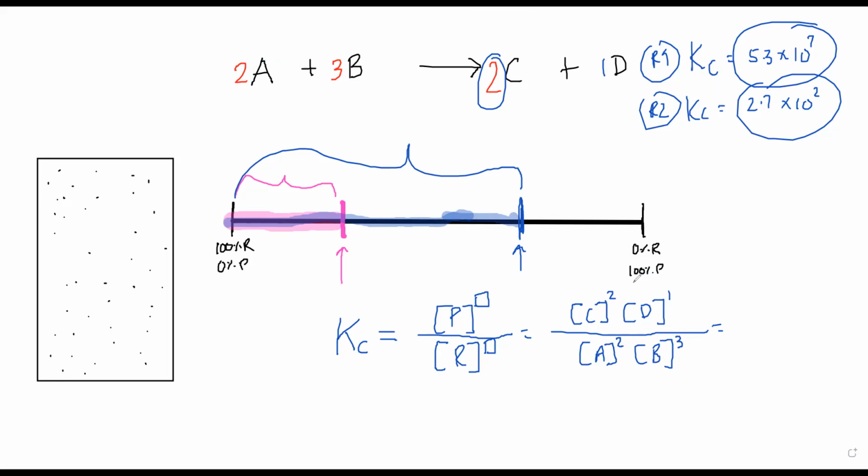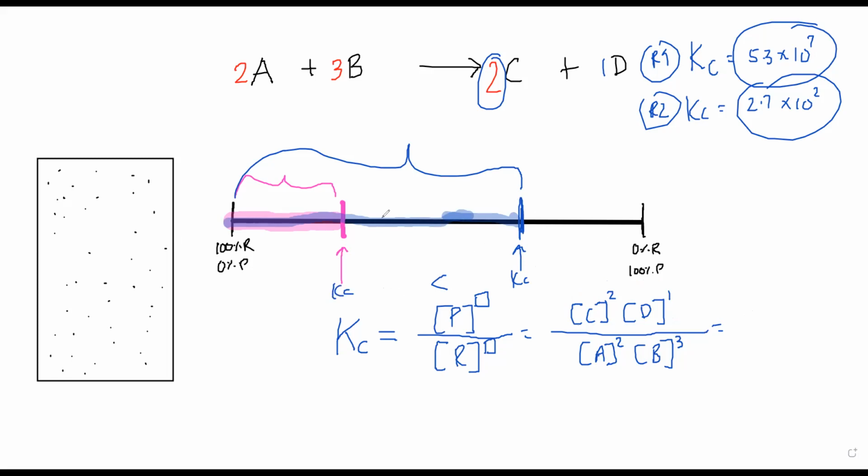As you can see, the products' concentration is the numerator and the reactants' concentration is the denominator. So if I compare the blue and the pink, the two reactions, in case of blue, you can see that products will be more than the reactants, which means the numerator will be greater than the denominator. The Kc value over here will be greater than the Kc value over here.